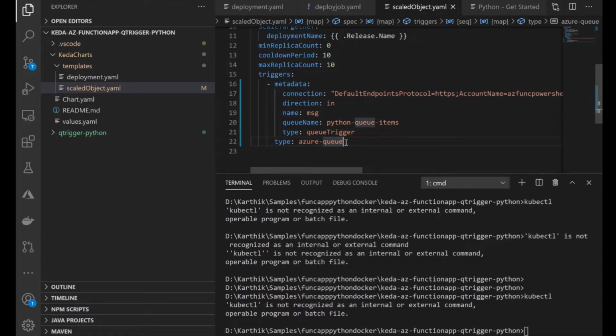KEDA supports multiple scalers. Let's look into that.